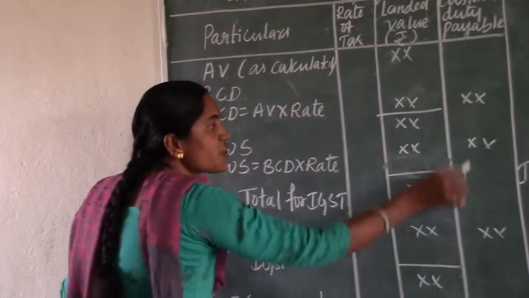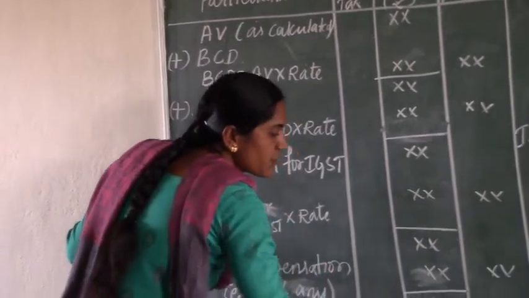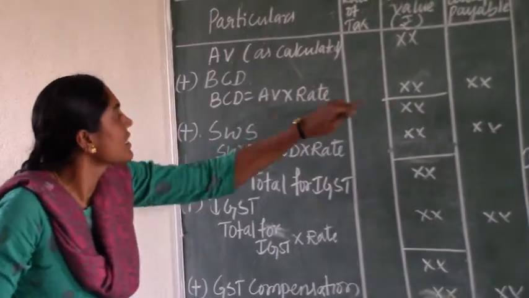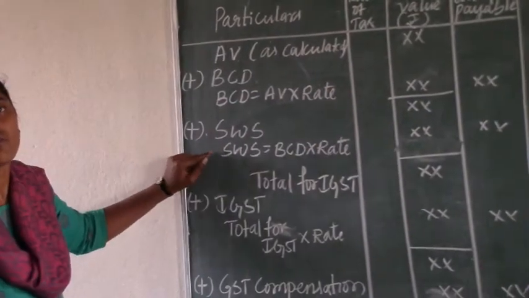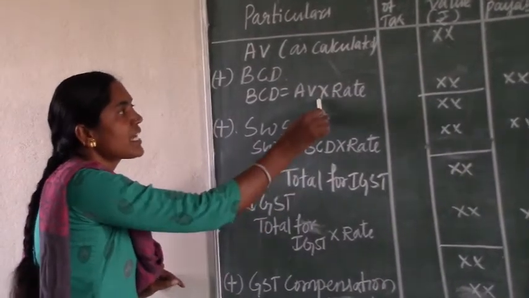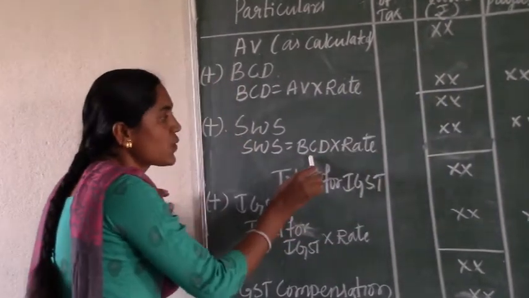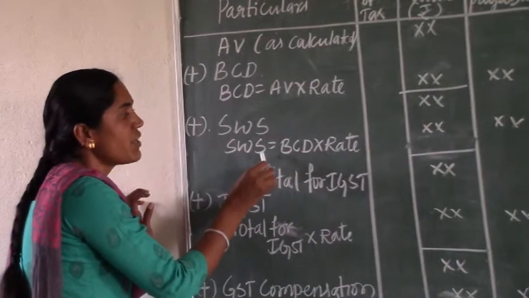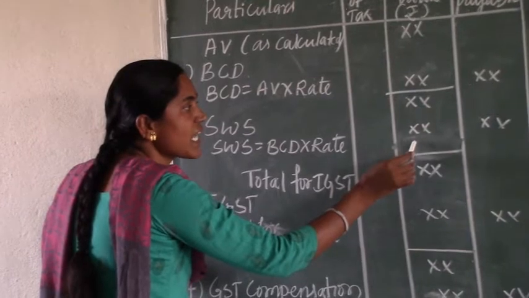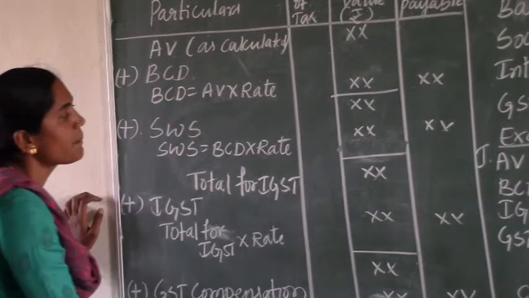Why do we write the duties in the last column? After totaling the last column we will get the total customs duty payable. Make a total of assessable value plus BCD. Then we need to calculate social welfare surcharge. It is compulsorily calculated on the BCD value, not on this total. BCD into rate of social welfare surcharge gives the surcharge. It is also a kind of tax, so we write it in the value column as well as the customs duty payable column.